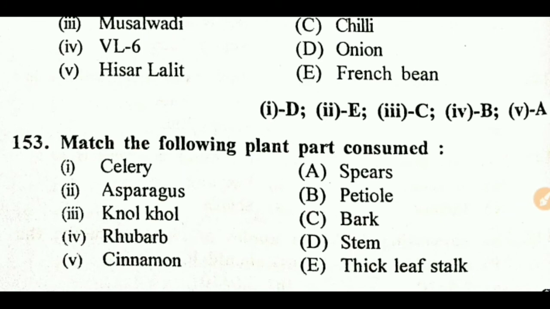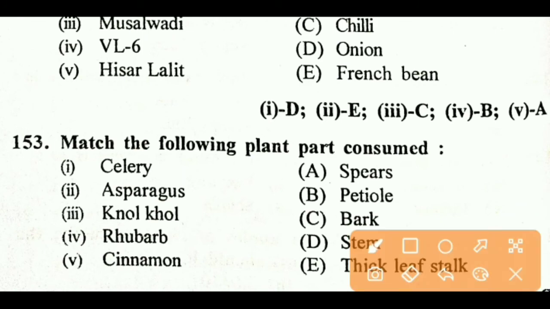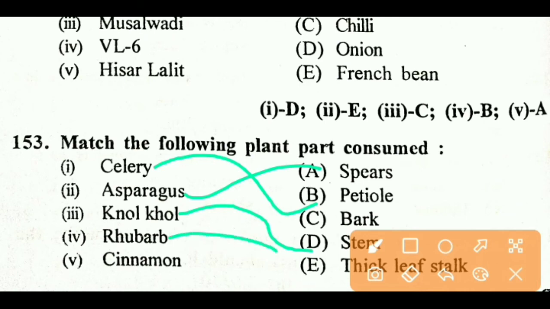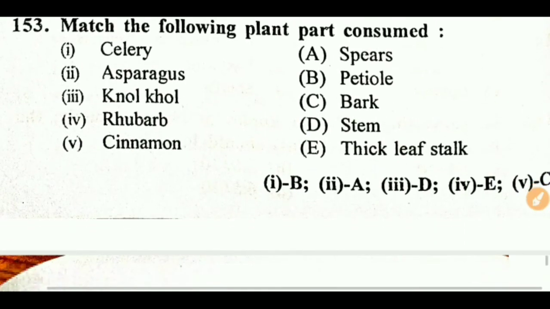Next question. Match the following plant part consumed. Celery is petiole, asparagus edible part is spear, knolkhol is stem, rhubarb is thick leaf stalk, and cinnamon is bark.